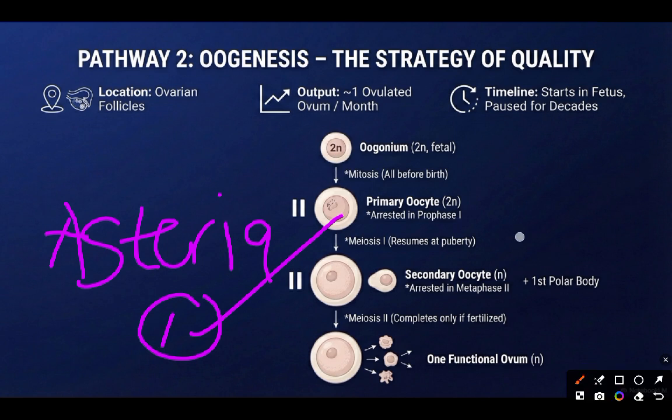It will be complete. So what I'm just trying to say is, your oogenesis is only complete whenever there is introduction of sperm. And in conversion of secondary oocyte to our ovum, that is where ovulation takes place. In secondary oocyte to ovum, the process is not complete. The only thing that will complete this process is whenever sperm is introduced. So ovulation will just occur, and ovulation is when the oocyte is transferred from the ovary to the fallopian tube. That is ovulation. And when sperm does not come within 24 hours, the oocyte will die off.